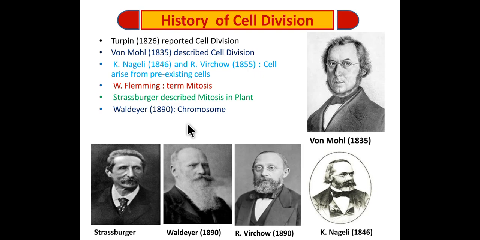Later on it was found that the chromosome consists of hereditary material. The details about the cell division were revealed after the invention of the electron microscope. So this is the history of cell division.